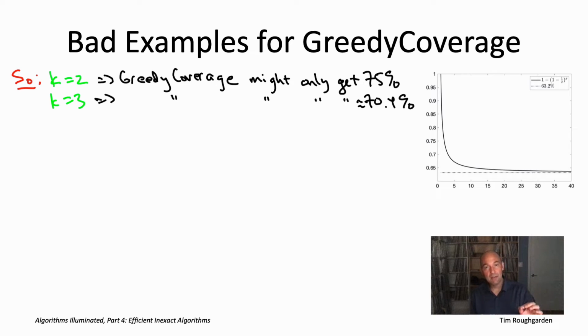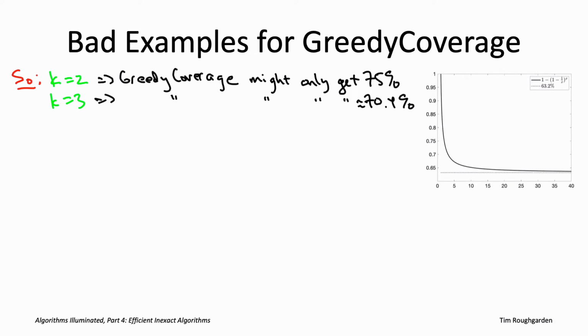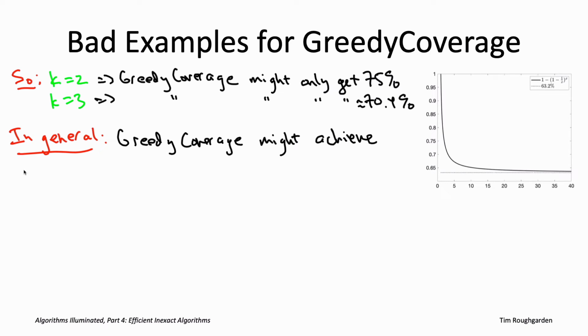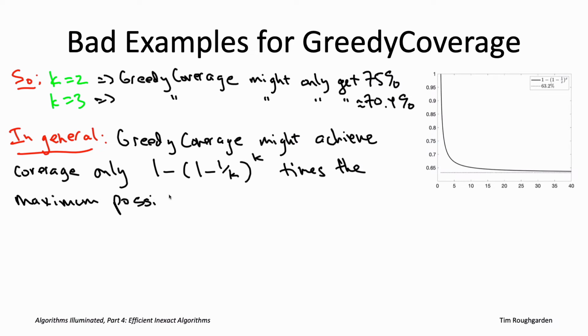And so if you generalize that example for all positive integers k, here is what you learn about the greedy coverage algorithm and the quality of its solution. So that's right. In general, for every positive integer k, the generalization of the two examples we've seen so far shows that the greedy coverage algorithm might output a solution whose coverage is only, wait for it, 1 minus the quantity 1 minus 1 over k, raised to the k power, times the maximum possible.